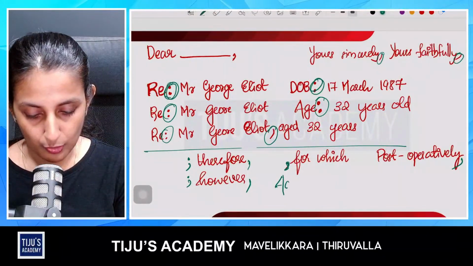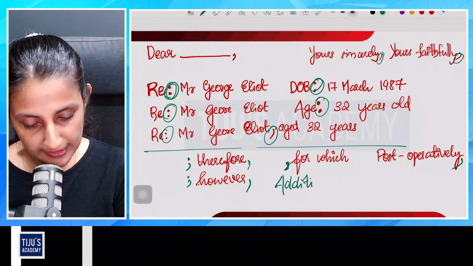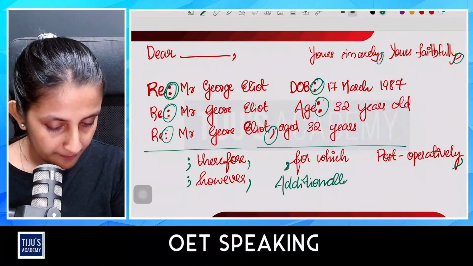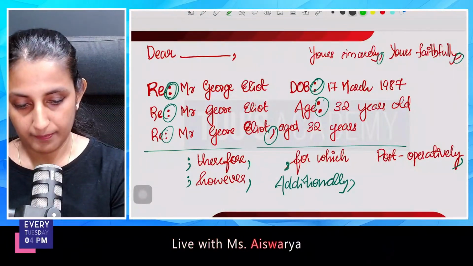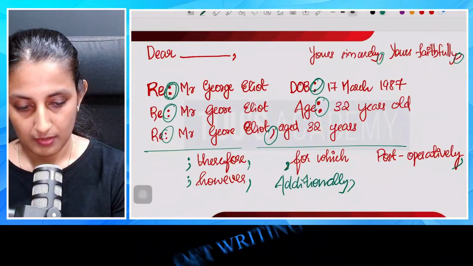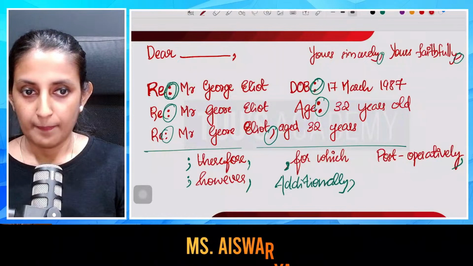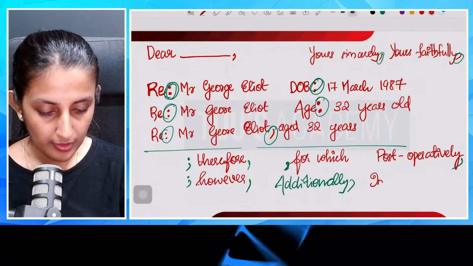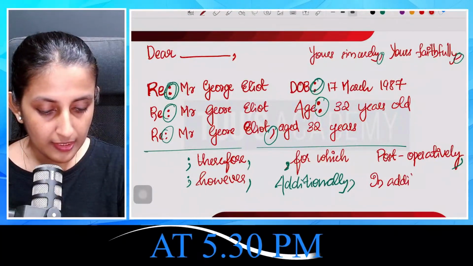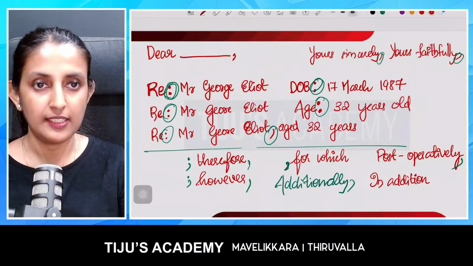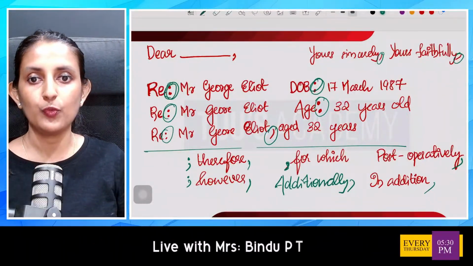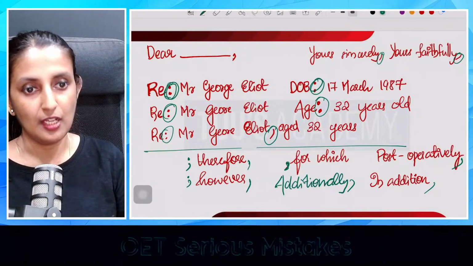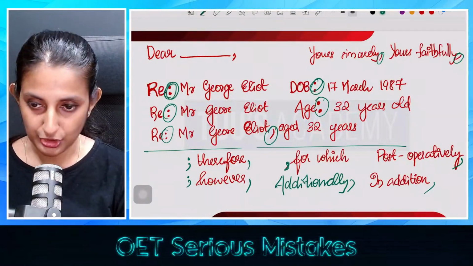The same goes for additionally. Additionally, again you have to go for a comma. Additionally or in addition, if you are using in addition in front of a sentence, then you have to go for a comma right after in addition. He had these conditions, or additionally he had these conditions.